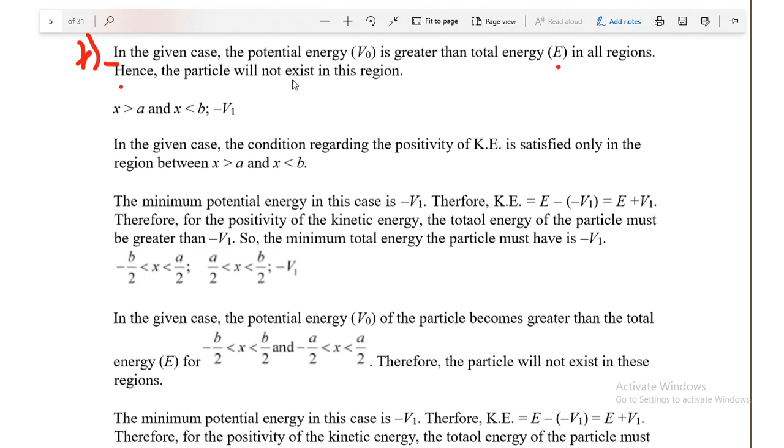Hence the particle will not exist in this region. X is greater than A, X is less than B। यहाँ पे देखिए ये V1 है,